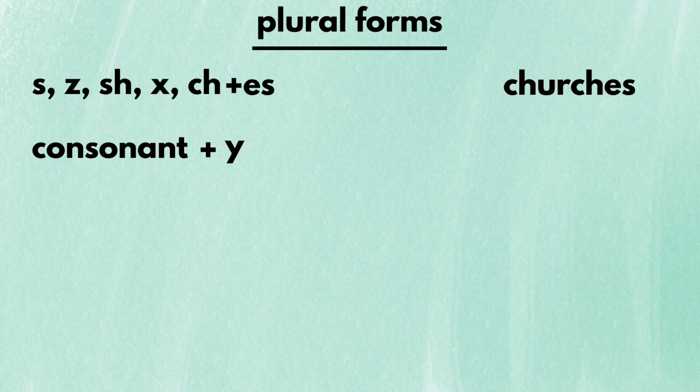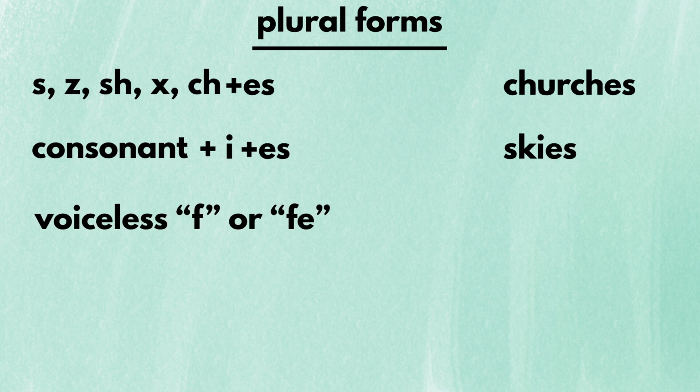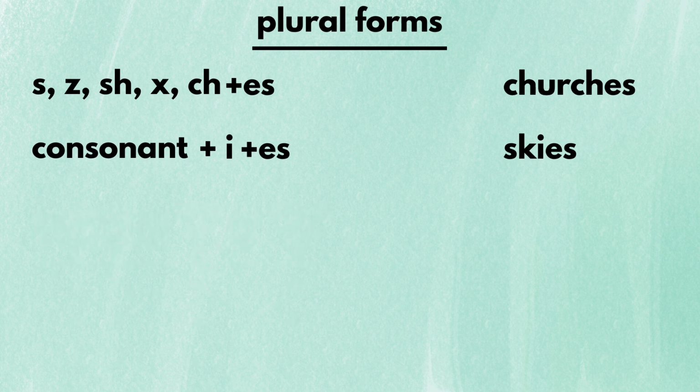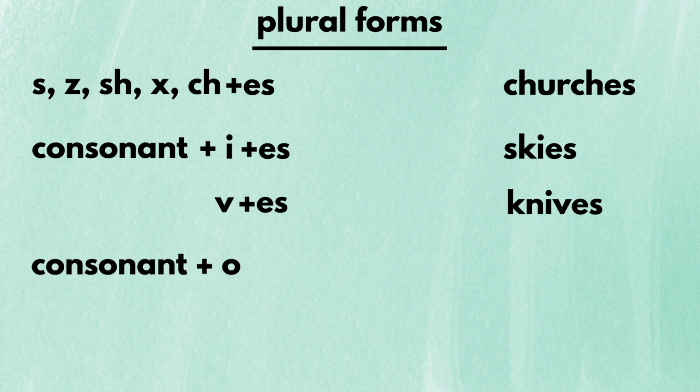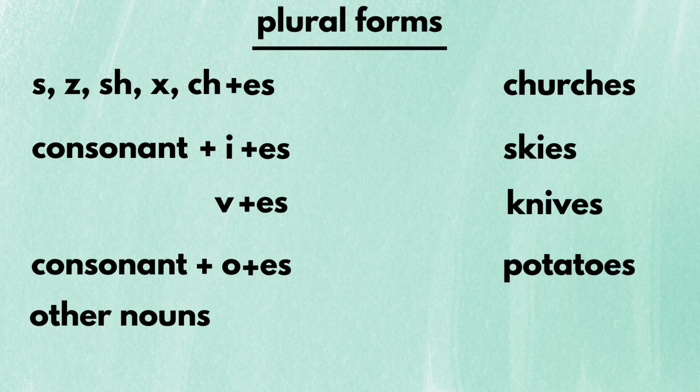If the word ends with a consonant plus y, change y into i and add es in the back, as in sky to skies. If the word ends with voiceless f or fe, change the f or fe into v and add es in the back, as in knife to knives. If the word ends with a consonant plus o, add es in the back, as in potato to potatoes. For other words, you can just put s in the back for plural forms.